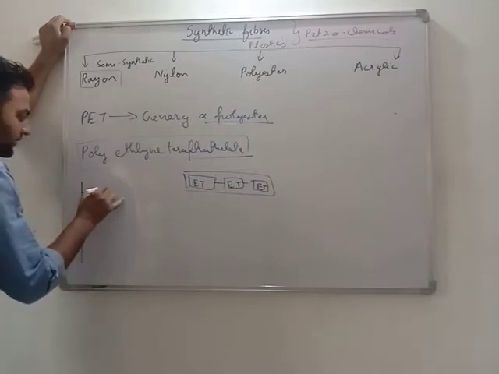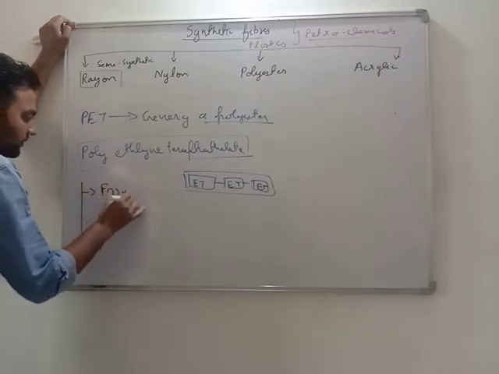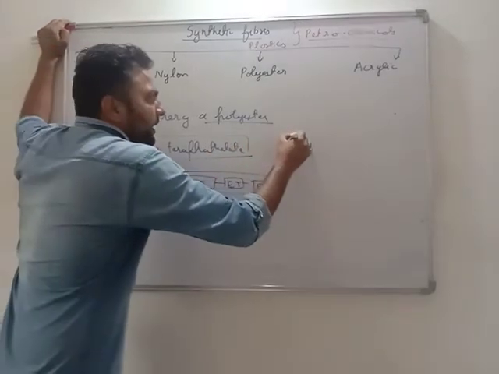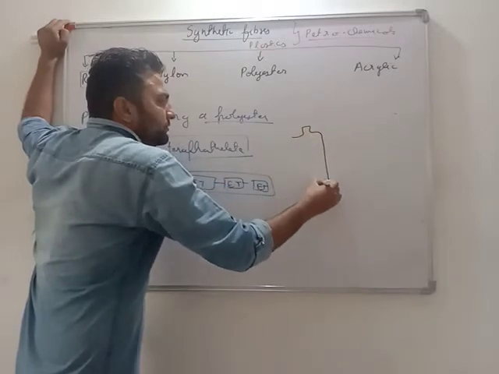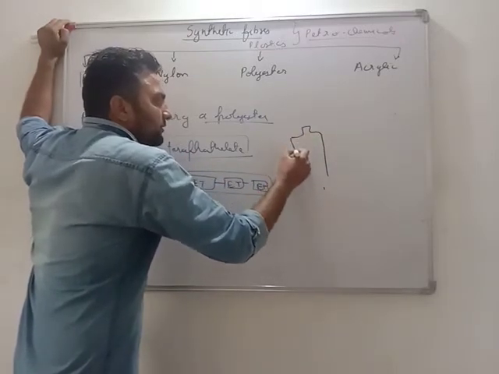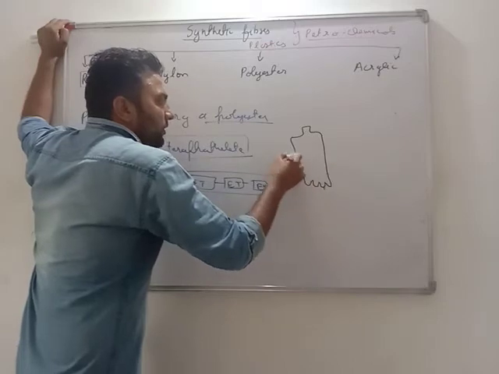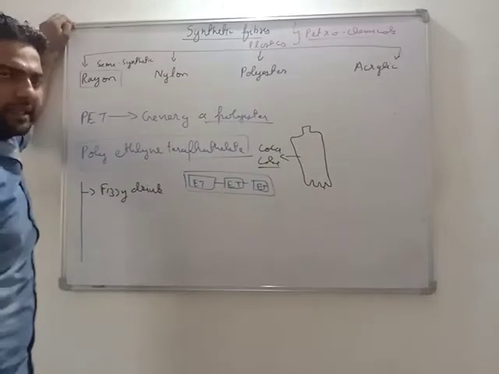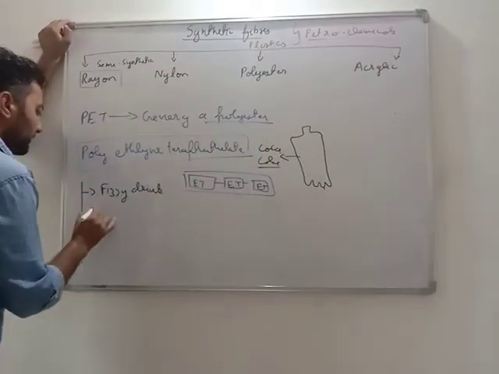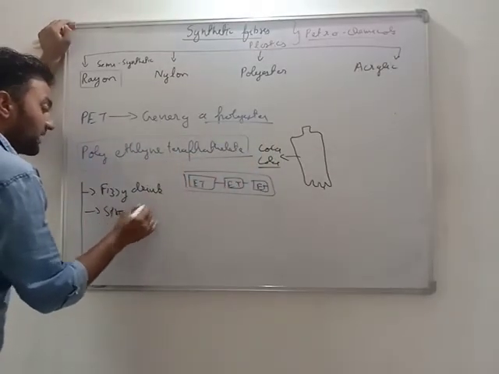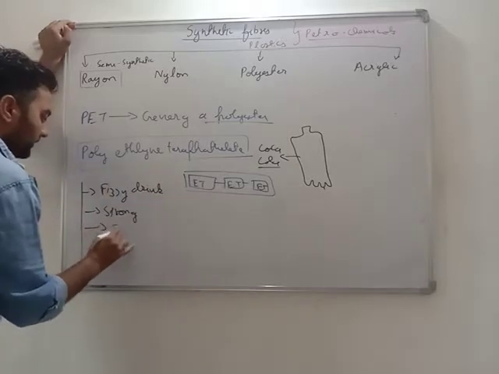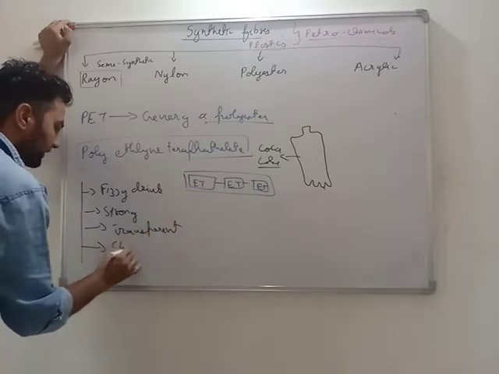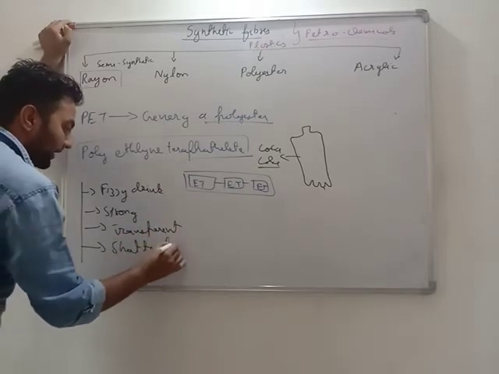You might have seen fizzy drink bottles. Fizzy drinks, that is cold drinks, and water bottles all come in a plastic bottle that is transparent, yes or no? You can see Coca-Cola bottles. These are transparent, yes or no? These are made up of PET. Very important. These are strong. These are transparent. Very, very important is that these are shatter free.